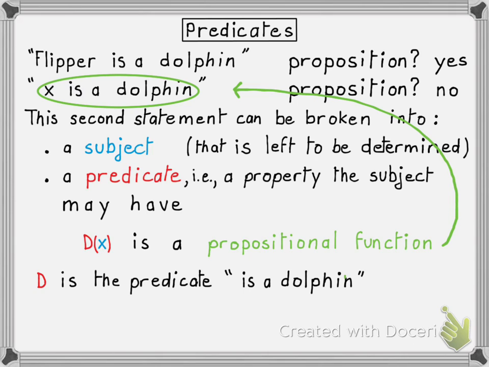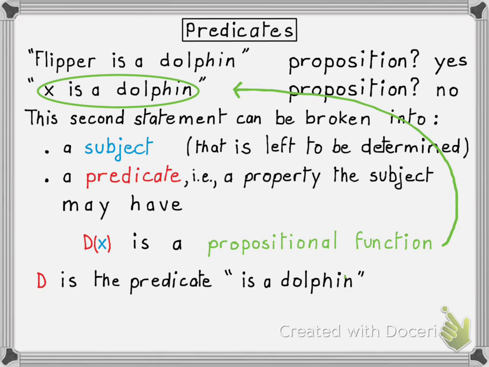So the important thing here is, what is a propositional function? Well, it's all in the name. First of all, it's a function. And notice the notation really looks like a function, right? This is almost like f of x. Well, it is a function. In fact, the name of the function is the name of the predicate. And why is it called a propositional function? Well, that's the important point. Once you specify a specific value for x, then in essence you can call that function. And what it's going to return is what? You got it, a proposition.